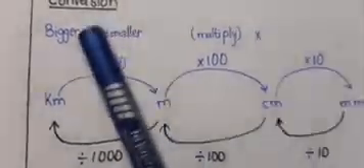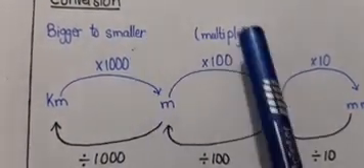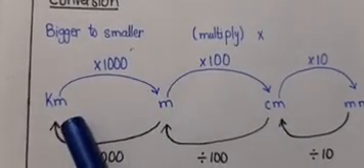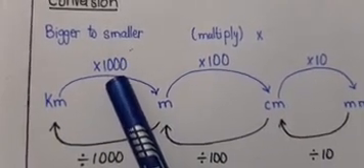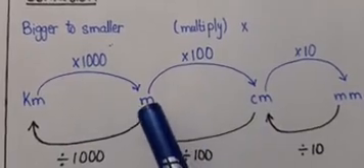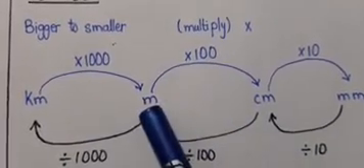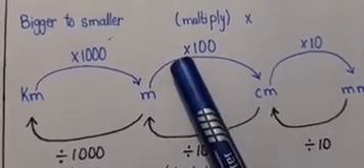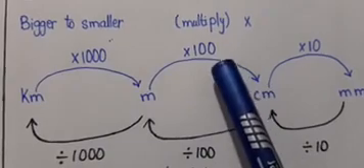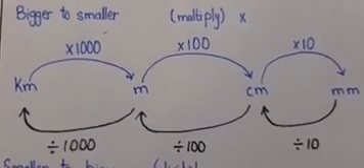As you can see boys, I have written when we have to change a bigger unit into a smaller unit, we have to multiply. Okay, when we have to change kilometer into meters, we have to multiply it with 1000. When we are asked to change meters into centimeters, what we have to do? Meter is big and centimeter is small. So moving bigger to smaller, we have to multiply. And 1 meter has 100 centimeters. So we will multiply it with 100.